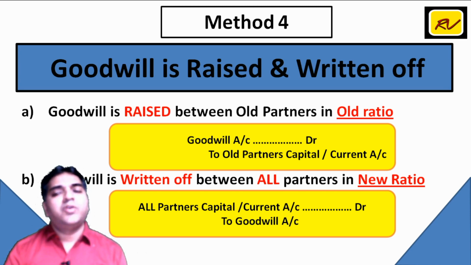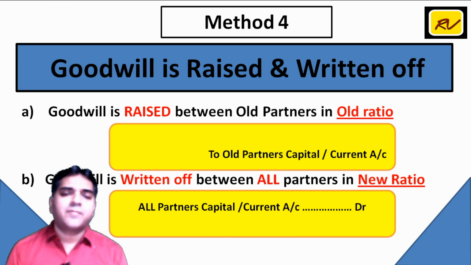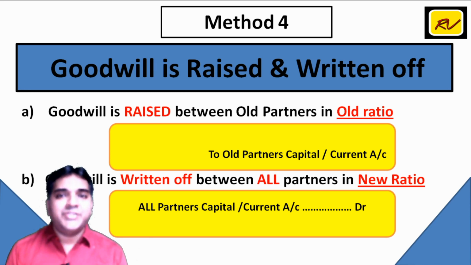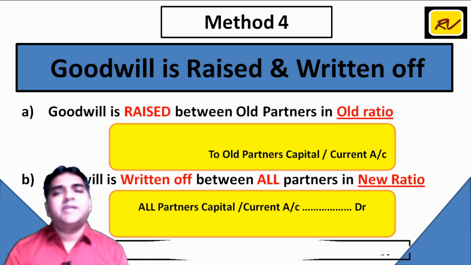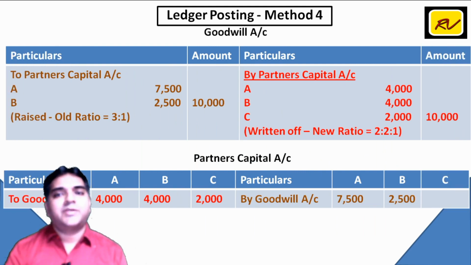Again, if you observe, goodwill account debit, goodwill account credit. So goodwill account is closed. The amount is, however, adjusted between old partners and new partners. Let us understand this with the help of the ledger post.